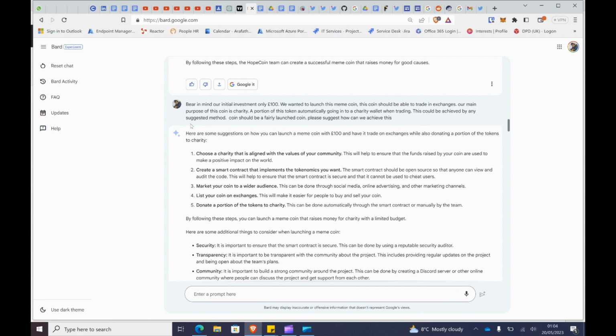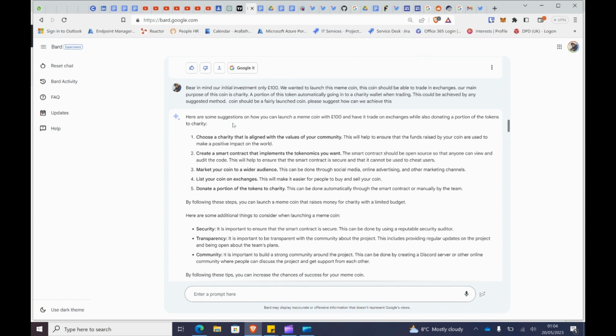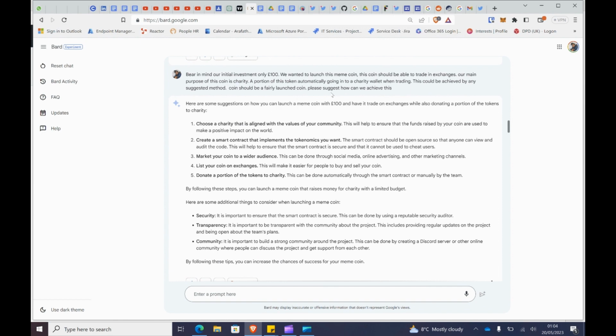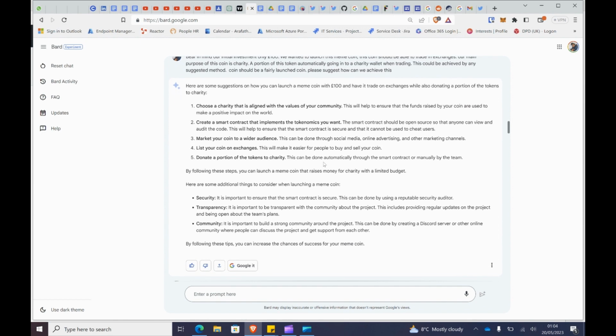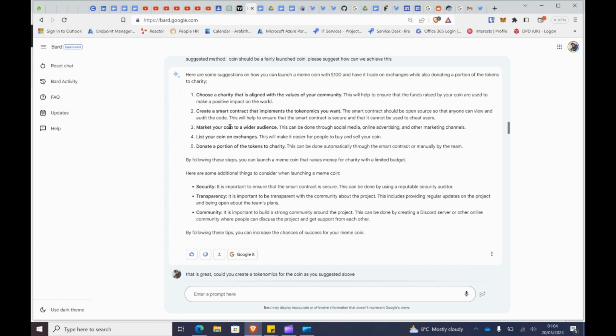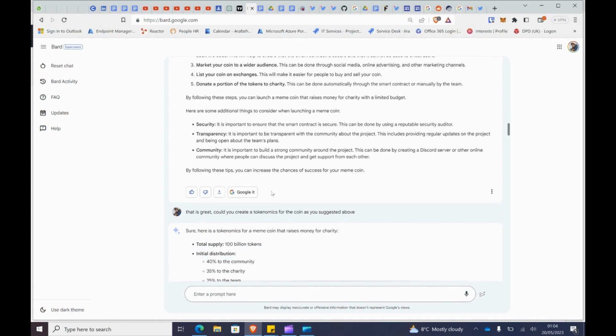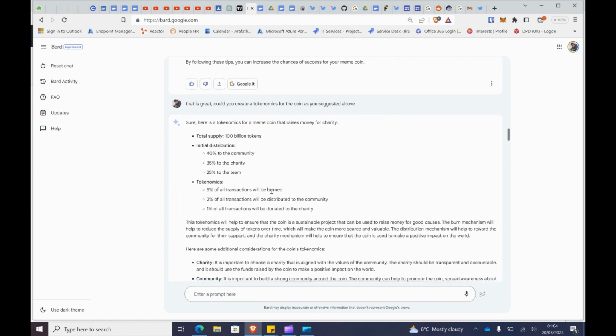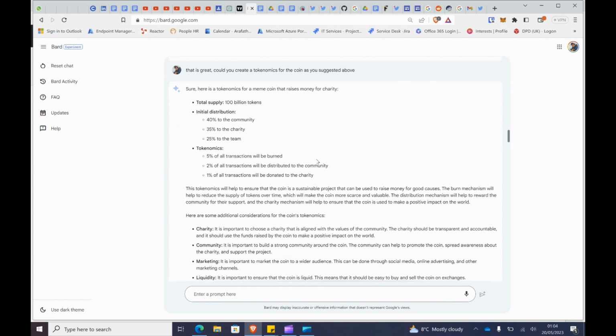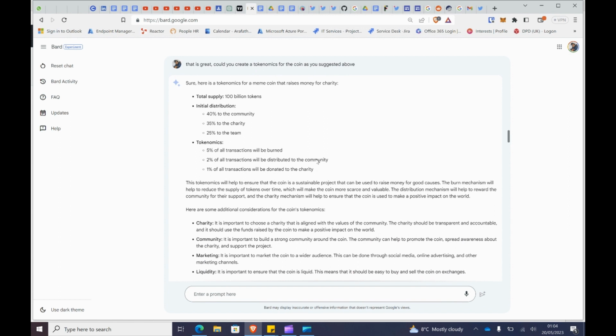So could this be achieved by any suggested method? The coin should be fairly launched, and also suggest how we can achieve this. So again, it's going and telling the same thing that it was telling, which I'm not very sure about. So I keep grinding, right? Keep on asking. So this is great. So could you create a tokenomics for this suggestion you suggested? So I asked it to do a tokenomics, and it did a tokenomics for me.